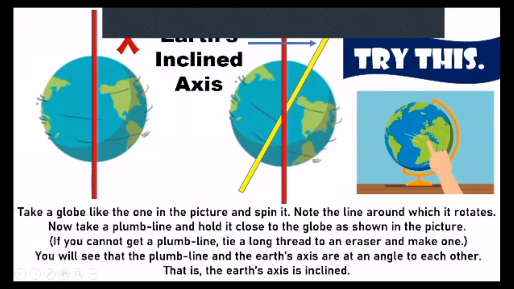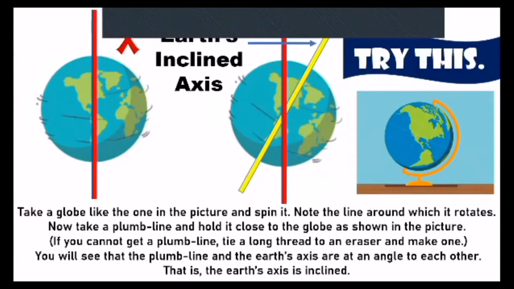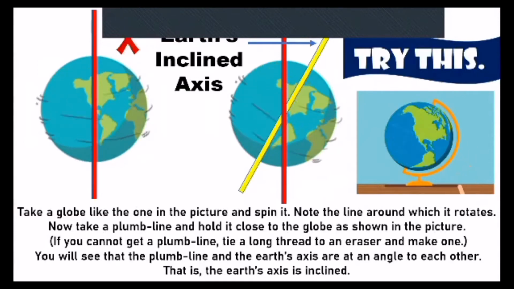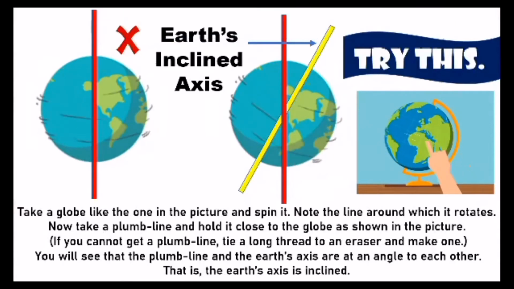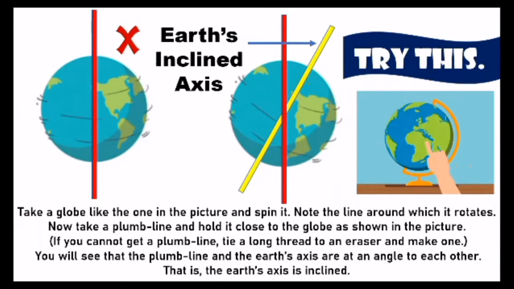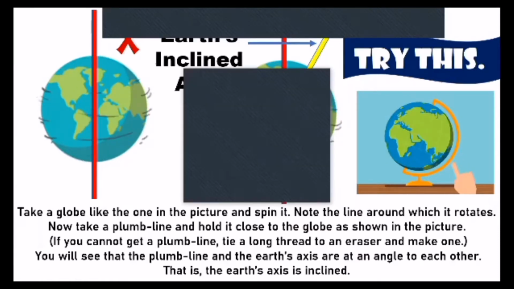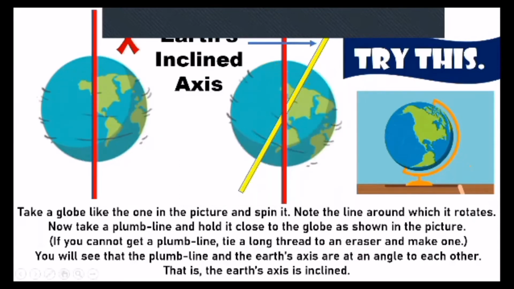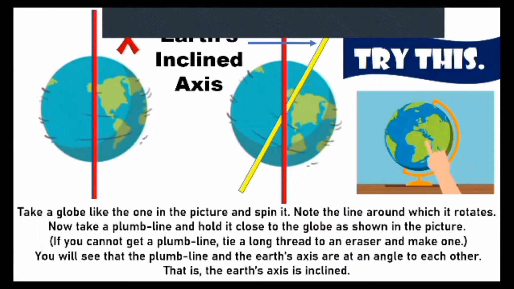Okay. So what they are trying to tell you is, you take a globe, take one like the one in the picture and spin it, note the line around which it rotates. Now take a plumb line. What is a plumb line? A thread that you hold, and if there's a heavy weight hanging down, this thread will be in a perfect, exactly straight line. The red line over here is your plumb line, and you will see that the Earth's axis is tilted. Look, it's tilted.